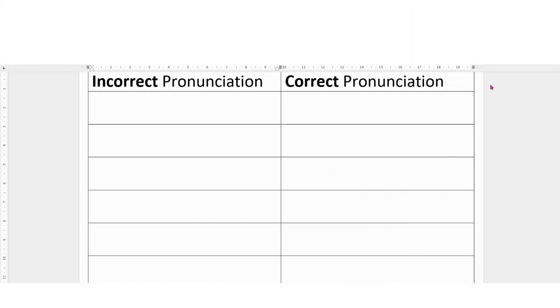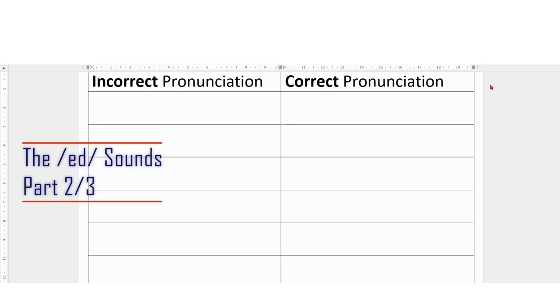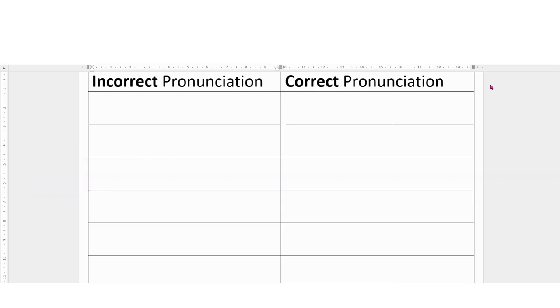Okay, so let's do a little experiment and practice these words and pronunciations in our speech to text recognition tool. So here I am using Microsoft Word. You may be using a different one, but let's see how it works with these pronunciations.